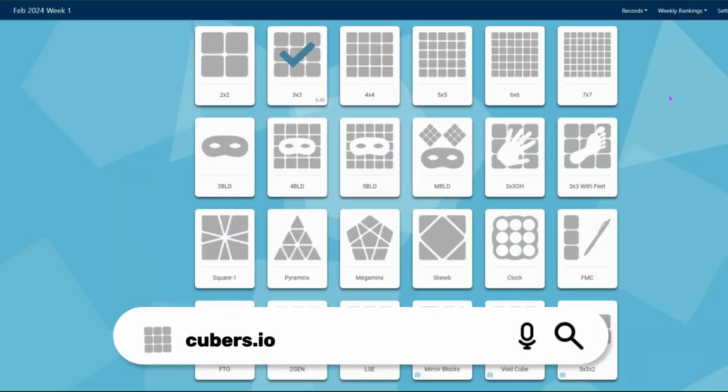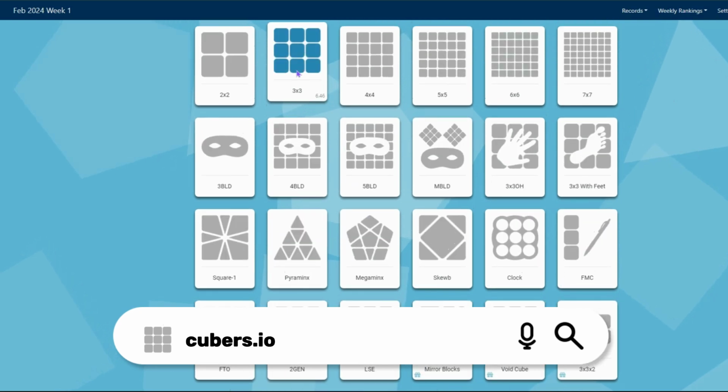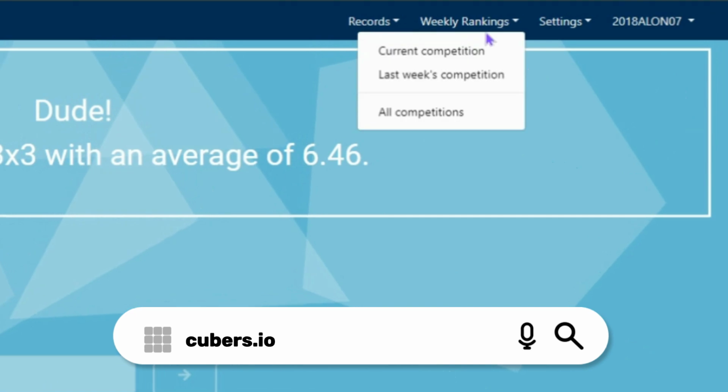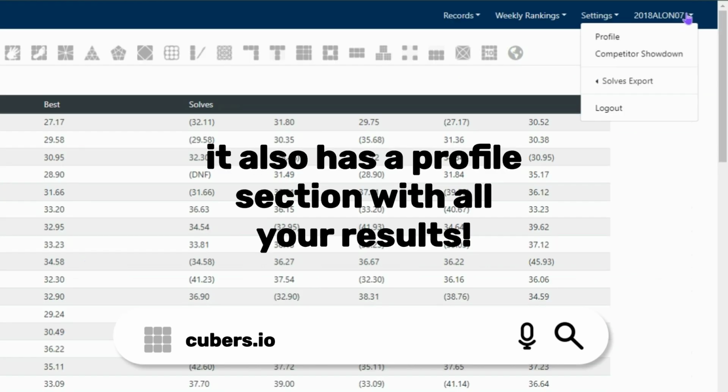So now that you've learnt your algorithms and are familiar with them, I want to show you some extra, relatively new cubing tools that not a lot of people know about. One is for competition simulations, which I've already talked about in another video, but it's called cubers.io. Every week it gives you a set of 5 scrambles, like a competition, for basically all of the events. And you can only do each of the events once, which makes it even more like a competition. And when you've done the event, your results are put into a ranking table of everyone that's done it that week.